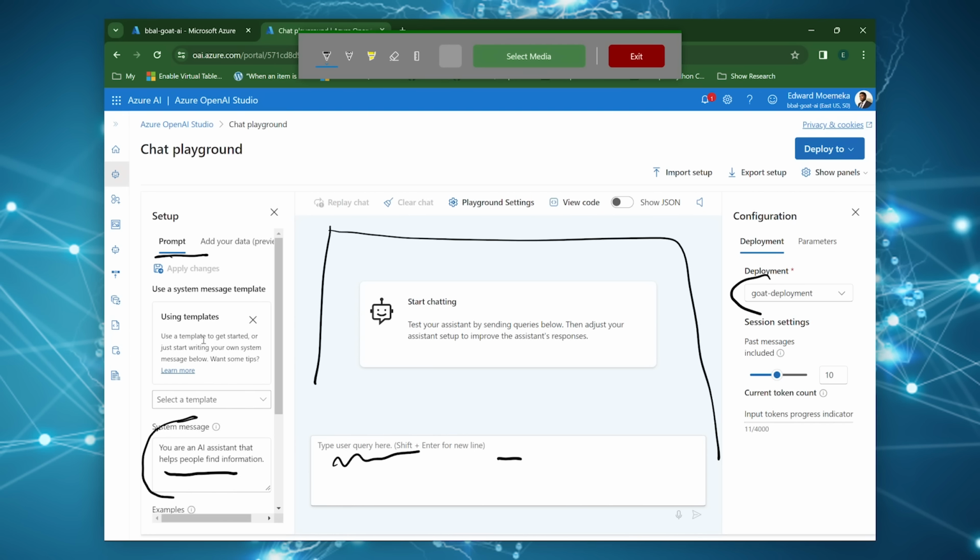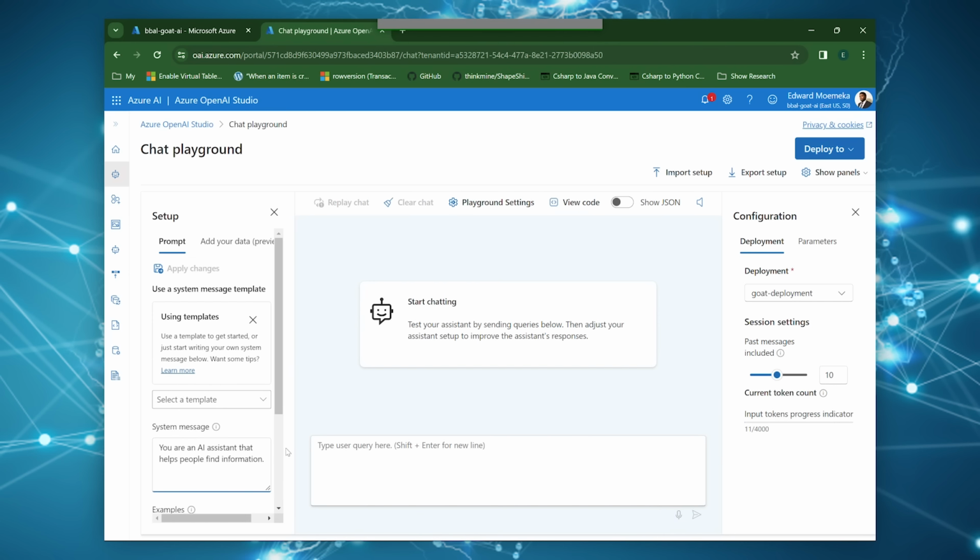On the right side, you can pick your deployment. You see that it's already selected our deployment. You do have to create a deployment, as you can see, before this will work. So we created one ahead of time. You can also specify the parameters, and some information about characteristics like the number of messages. You can look at this as JSON. You can look at the code for it. This will show you the code in C#, in Python, in various languages, and then you can set some settings around your playground. And I believe that down here you can also use voice to text, so you can speak your commands and they'll be put in here and run the whole thing.